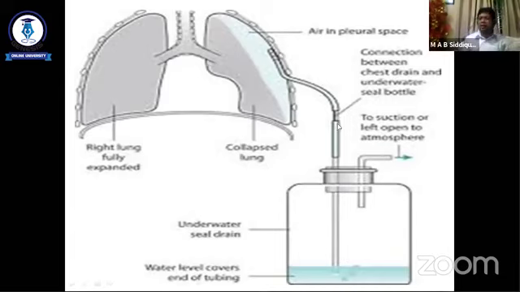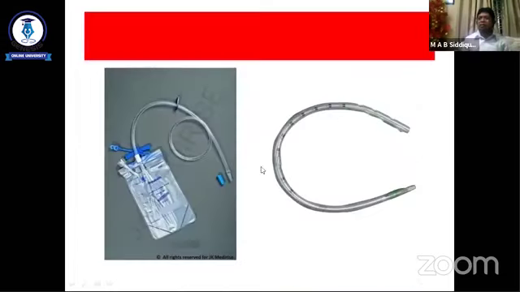And there is a key within the chest tube, and this key should be open all the time, but it is closed when the patient goes for micturition or defecation. When there is an urge for micturition or defecation, or when the patient needs to walk, the tube may be closed by this key.